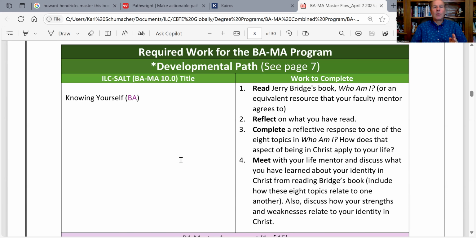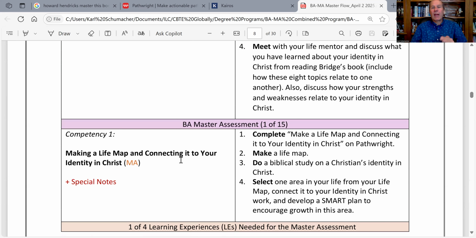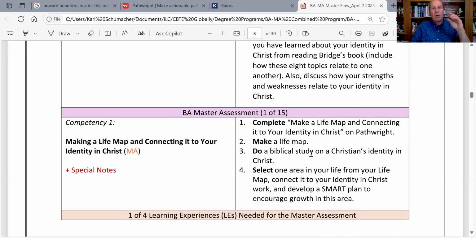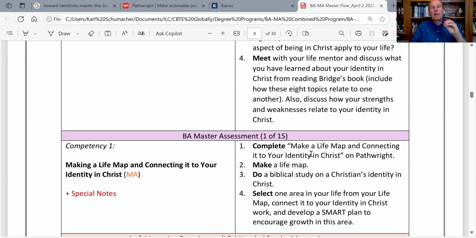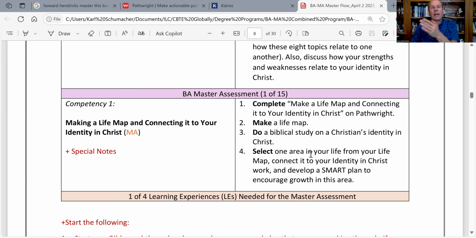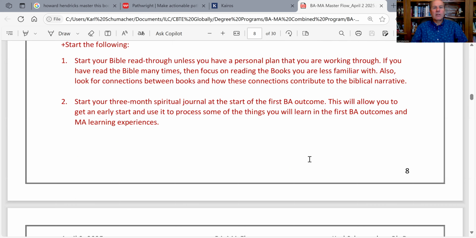So you'll be able to do this first competency, and you'll make what's called a life map. Then you're going to do all the work, but you'll notice that it says in the orange, 1 of 4 learning experiences needed for the master assessment. You will not yet do the master assessment until you've completed all the learning experiences, and there are 4 in the first character outcome. But you'll also notice that these are all in a box. So the BA is always going to be, when possible, paired with an MA learning experience. Once you've done that, you've completed competency 1, and you'll move to the next learning experience.